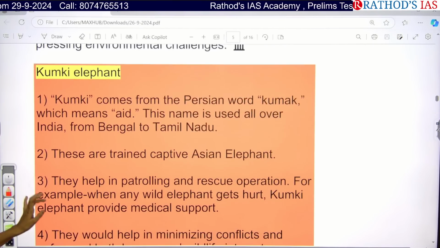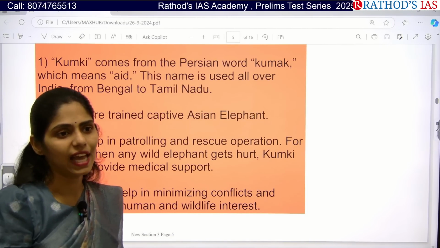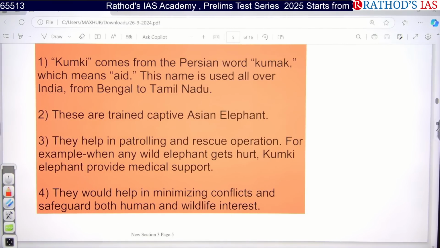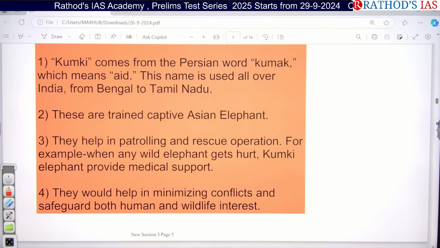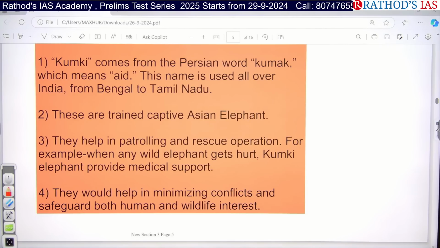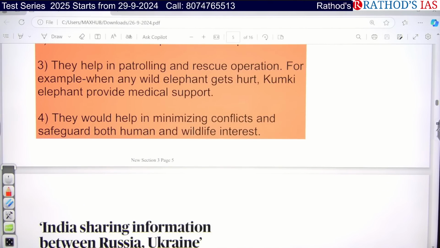So these are mainly trained captive Asian elephants. In elephants we have two types, African elephants and Asian elephants. We go for training of these Asian elephants, and they help particularly in patrolling and rescue operations. For example, when any wild elephant gets hurt, this Kumki elephant provides even medical support for that elephant which had been injured, and they help in minimizing the conflict, so that we can focus on human as well as wildlife interest.